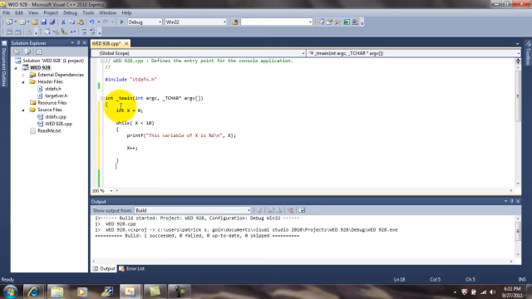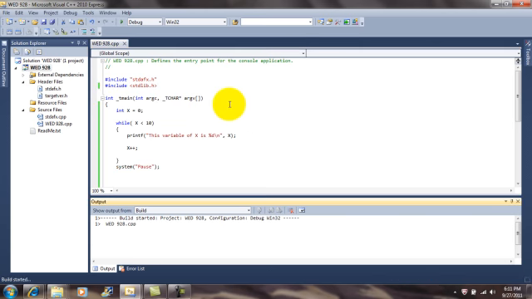When I do this, I will then put my system pause in to allow the program to cease. Once I put the system pause in right here, I have to make sure that I include the standard library. If I do not, the program will not compile correctly. Okay, let's go ahead and compile this and see what we have.